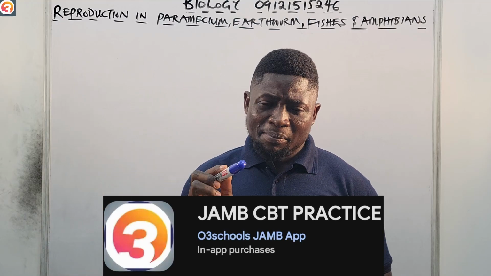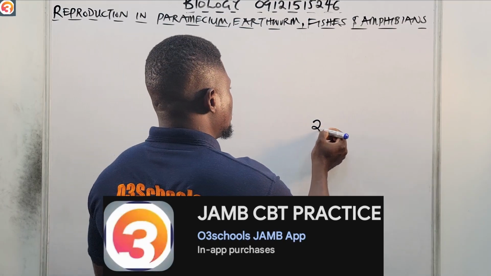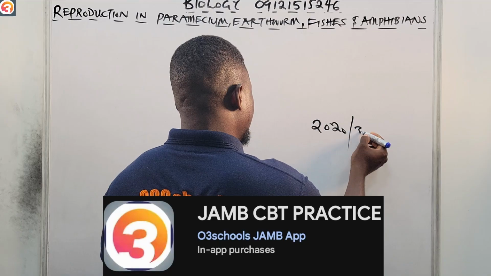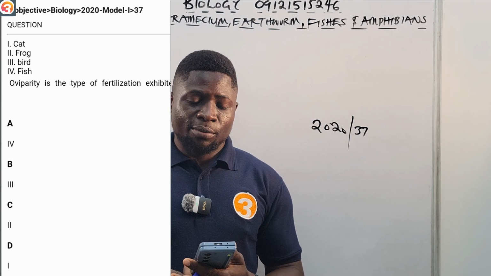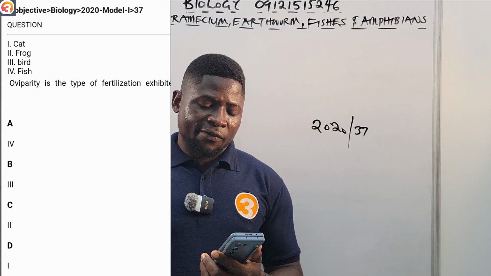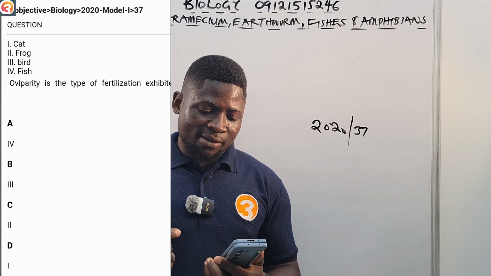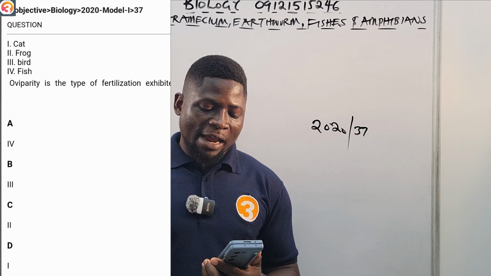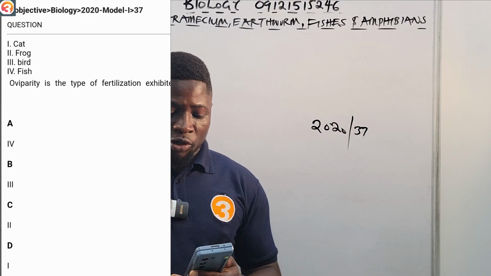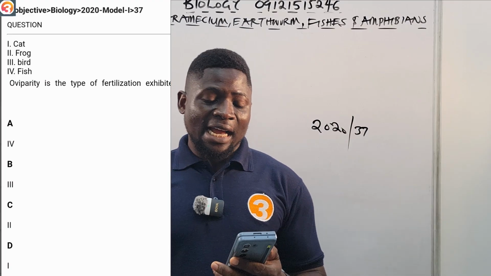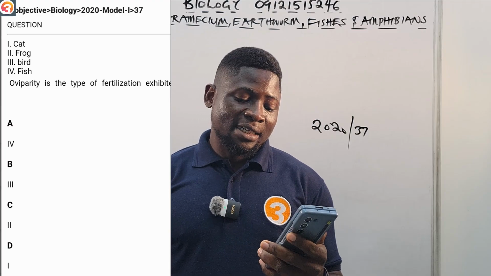Let us see a past question from the JAMB app. This is a 2020 question, number 37. It says here that we're given four options: cat, frog, bird, fish. Oviparity is the type of fertilization exhibited by which of these organisms? A says IV, B says III, C says II, D says I.